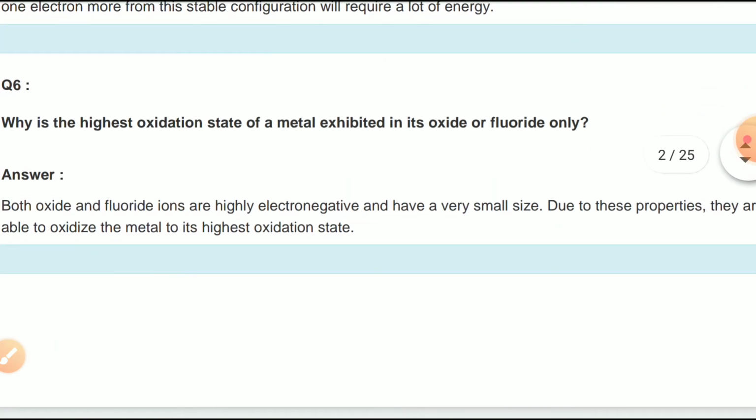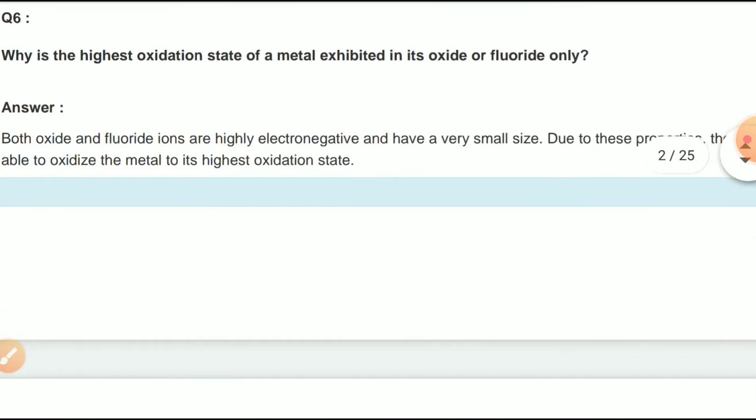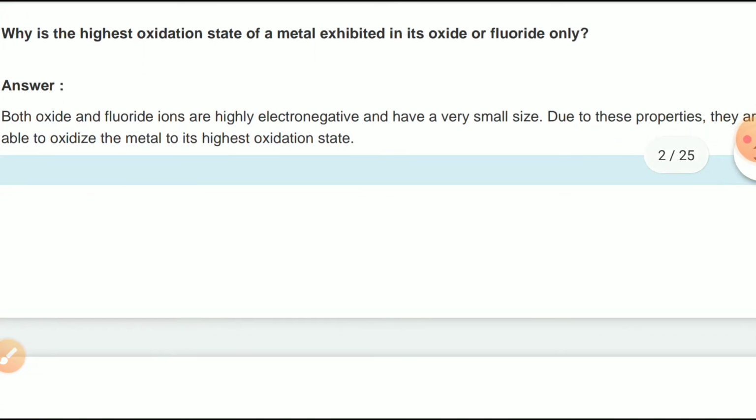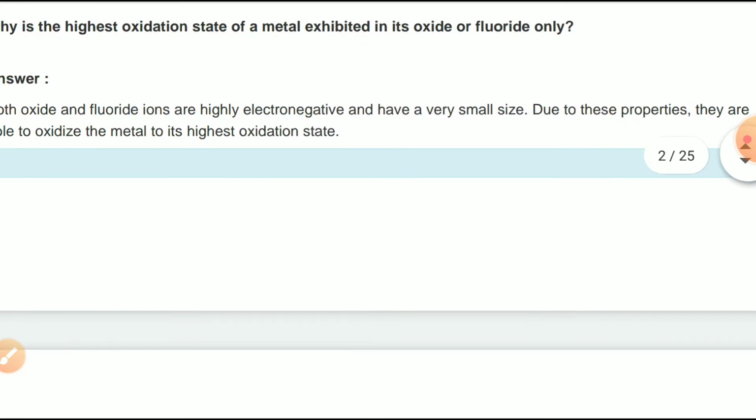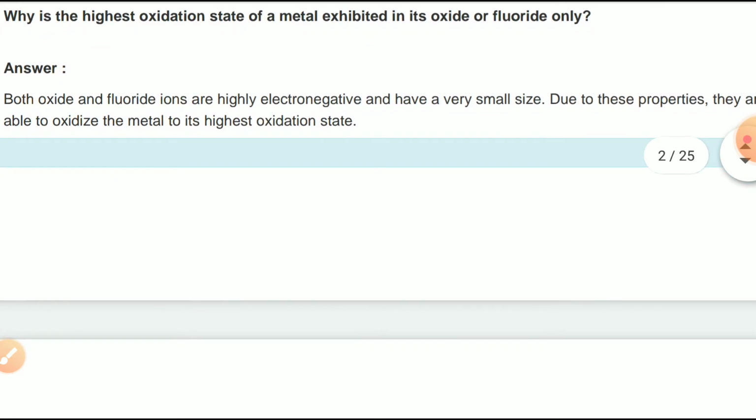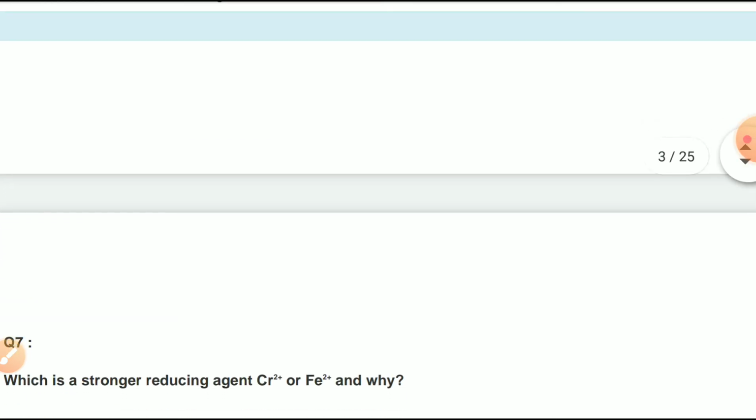Question number 6. Why is the highest oxidation state of a metal exhibited in its oxide or fluoride only? Answer: both oxide and fluoride ions are highly electronegative and have very small size. Due to these properties, they are able to oxidize the metal to its highest oxidation state.